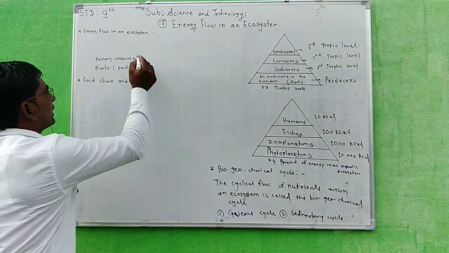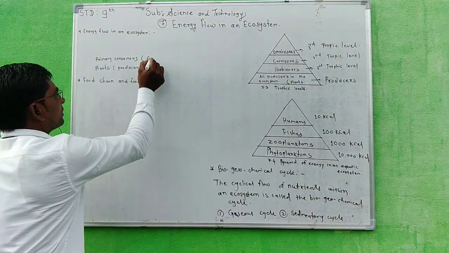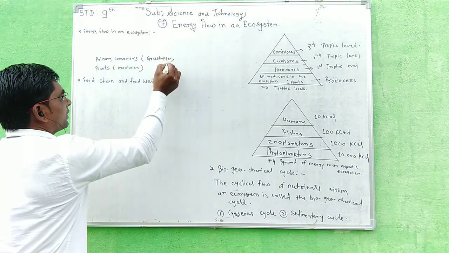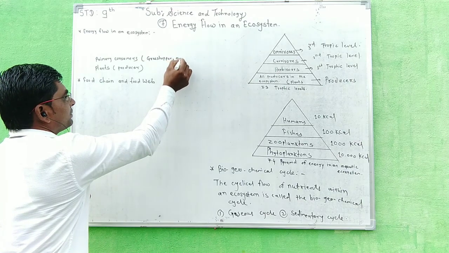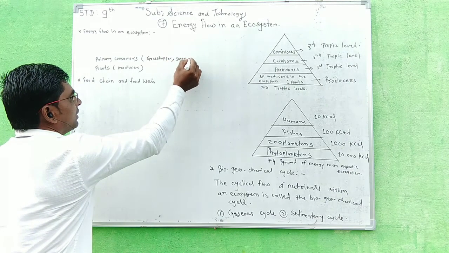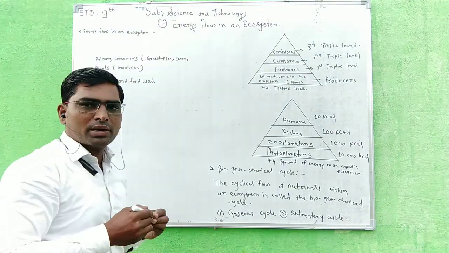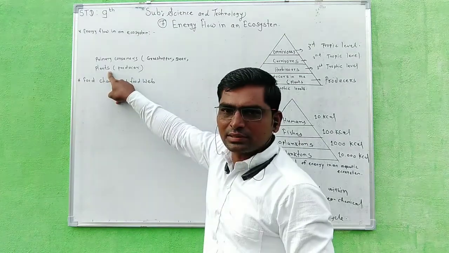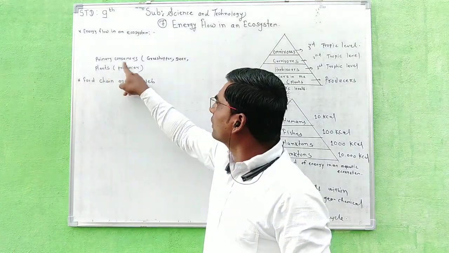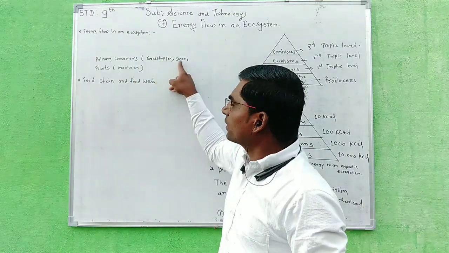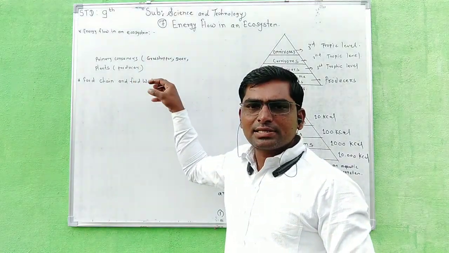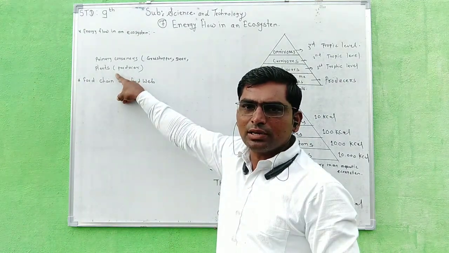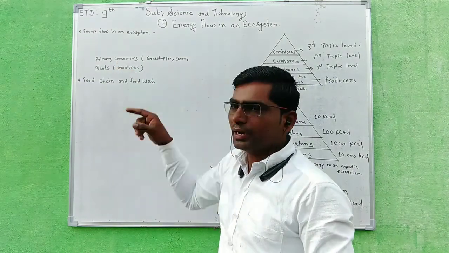Examples of primary consumers are grasshopper, then deer, and insects are also called primary consumers. So these animals' food is plants. That's why these animals are called primary consumers, grasshopper and deer. As well as goat also eats plants, rabbit also eats plants. These animals are also called primary consumers.